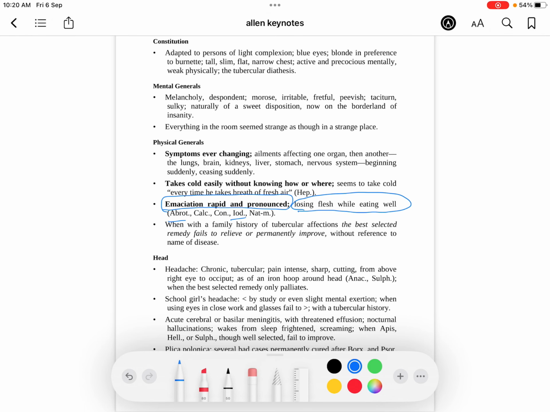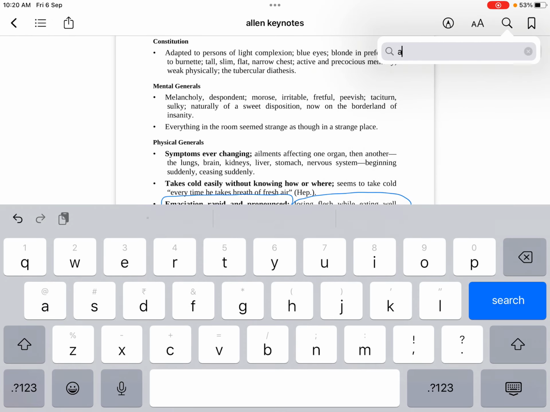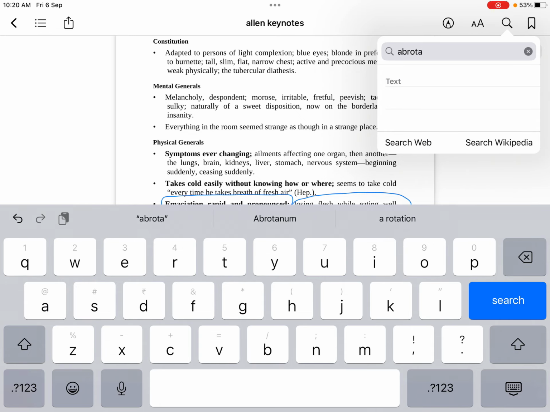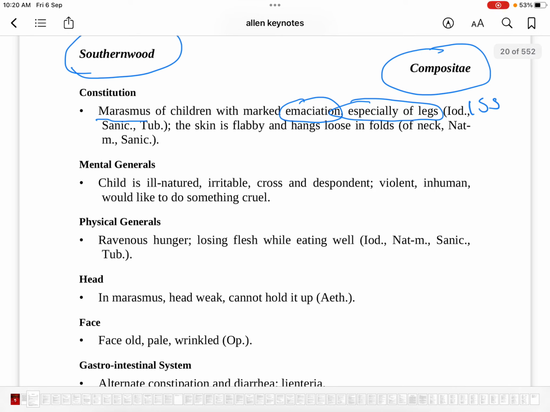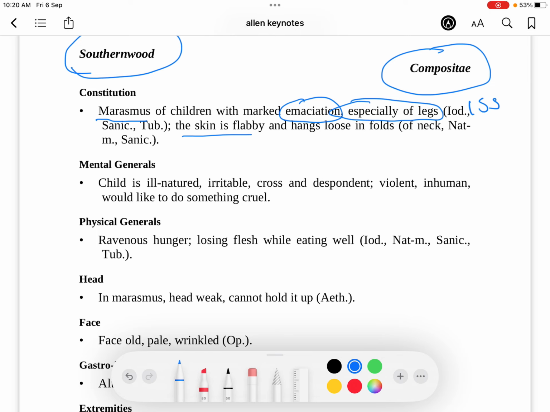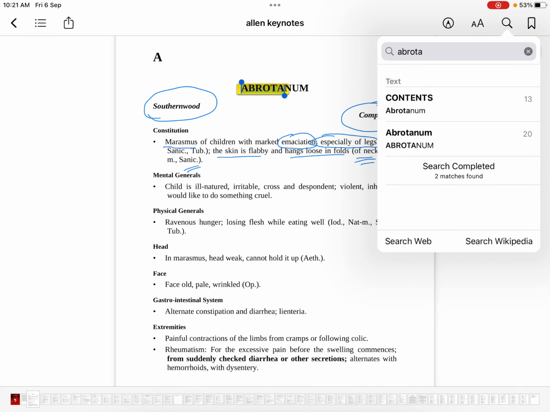Once you're done with tuberculinum, now we have to go back to Abrotanum because we have finished all the comparisons that were there in that bracket. So far, good. You have compared three drugs. In Abrotanum, the skin is flabby and hangs loose in folds. Okay. So this is just talking about skin in general, whereas sanicula hanging in folds of neck was what you read in sanicula, but now they are also telling Natrum. So I want you to write the page number of Natrum also, that is 213, and now go to Natrum.